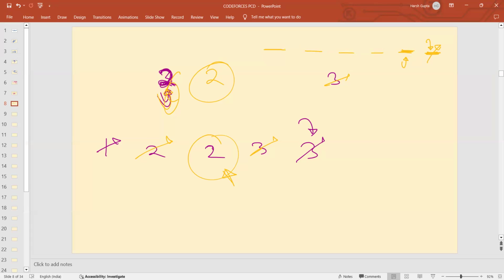Wherever the maximum element is present, you will always be able to remove it. So that is the logic actually. Yes, sir. Now I understood that. Thank you.